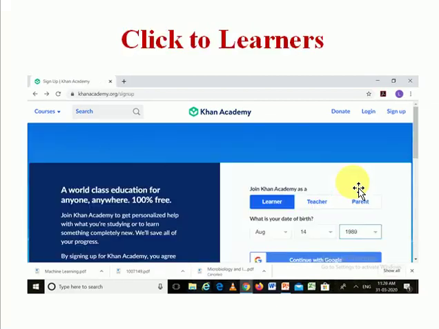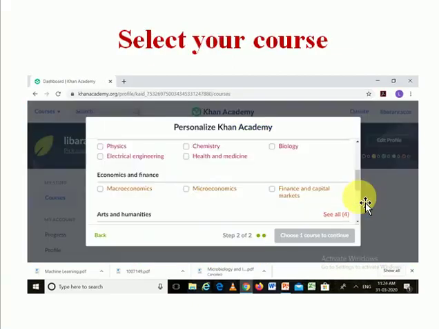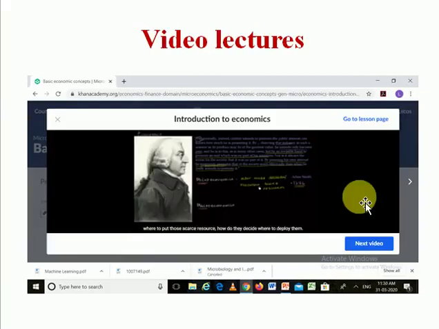Then click on Learners, fill in details and select your related course. It will show you various subjects. Select your related subject. For example, I have selected microeconomics. Then I got videos on microeconomics.